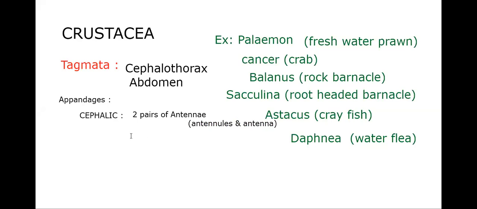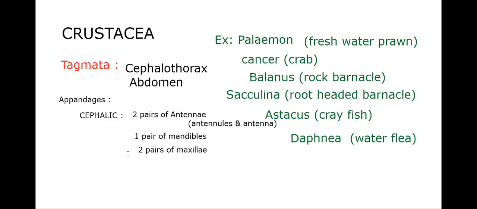Next, one pair of mandibles is present, jaw-like structures, and two pairs of maxillae. So they are the appendages of the cephalic region: two pairs of antennae, one pair of mandibles, and two pairs of maxillae.